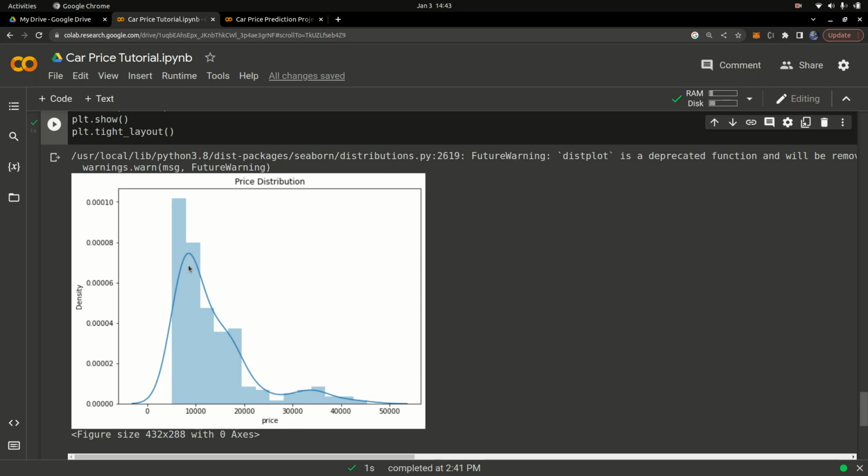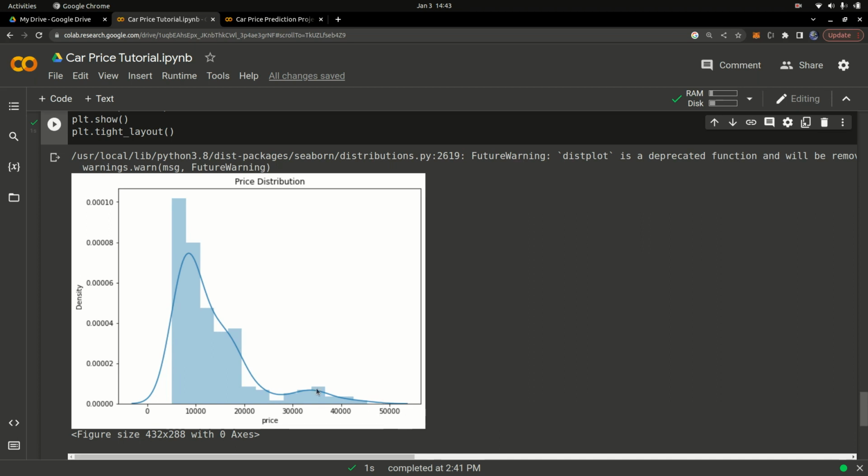I'm saying the data is skewed because these are called the tails, and the tail of this line is pulled further towards the right than the left. You can see the data is pulled more towards the right, and that's called a positively skewed, or right skewed, data. This tells us that the most expensive car is around 50,000. Yeah, that's 50,000. So that's the most expensive car.